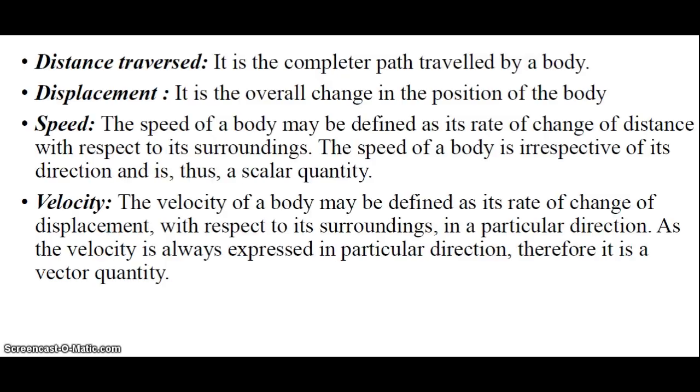First one is distance traversed. If a particle moves or tends to move, the position of the particle will not be the same after the time period t. Therefore, the change in position is known as distance as well as displacement. The only difference is the direction of motion. If we do not consider the direction of motion, then the complete path traveled by a body or a particle is known as distance traversed, which means it's a scalar quantity.